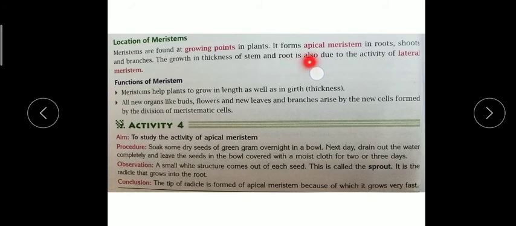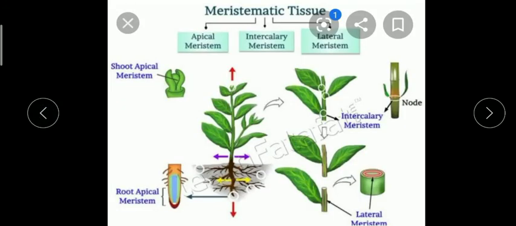It also forms apical meristems. I told you apical meristem is in the root, in the shoot and branches. The growth in the thickness of the plant depends on the lateral meristem. So lateral meristem is present on the stem. Some plants have a thick stem, some have a thin stem. The thickness of the plant depends purely on lateral meristem.